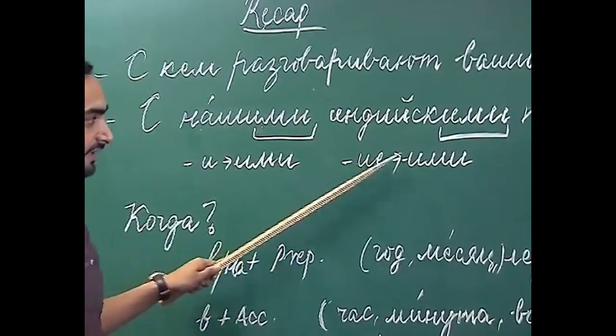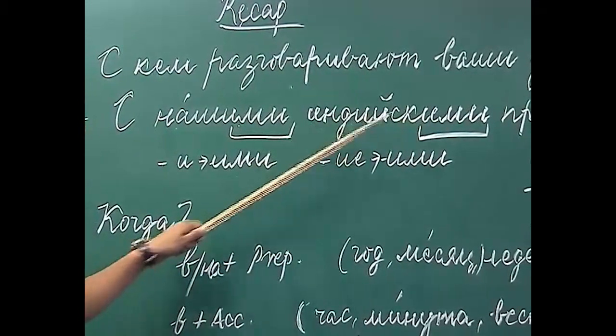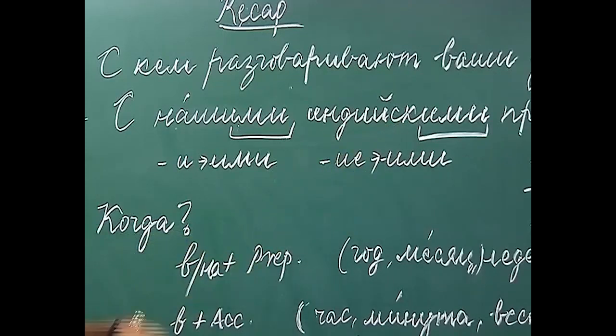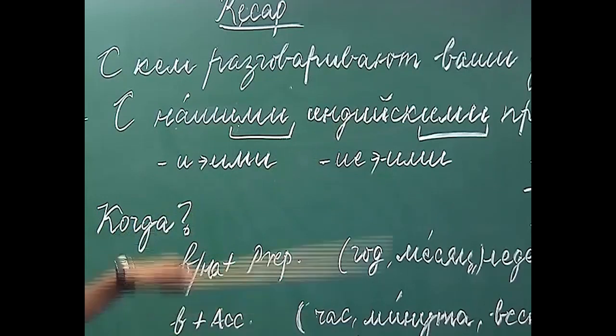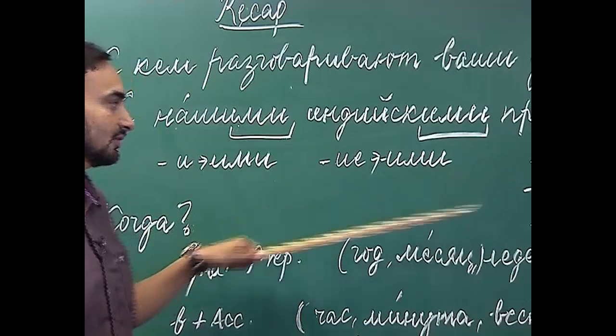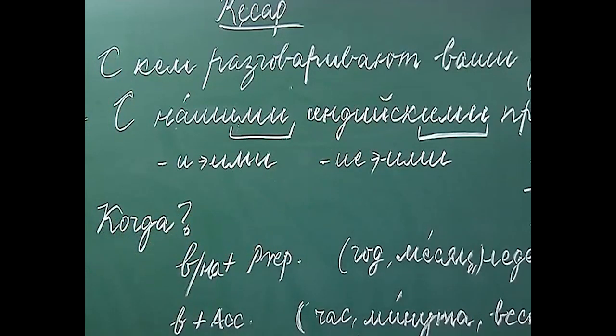We change it with ими: индийские, индийскими. And if the ending is ые, which is another ending of adjectives in the nominative case, then we will change ые into ыми. So, these are again two endings in the adjectives in the instrumental case.